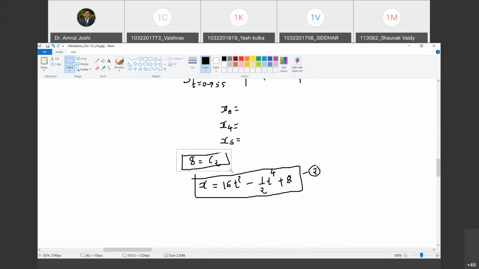So substitute that and tell me the values. So if you substitute t equal to 0, you get x0 as that. That was already known. If you substitute t equal to 4, tell me what is the value. And t equal to 5. Tell me all these three values.